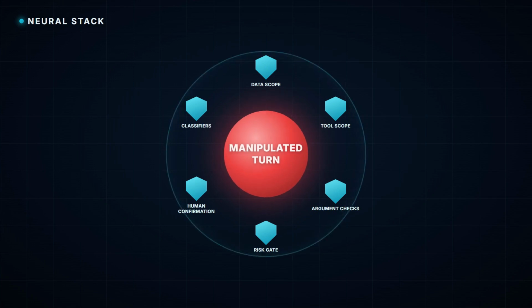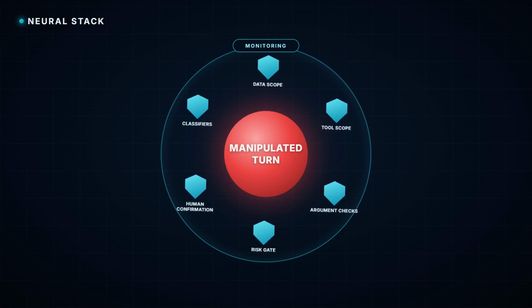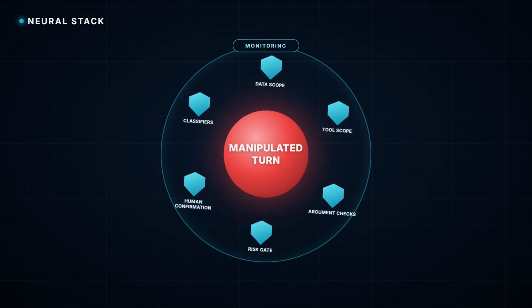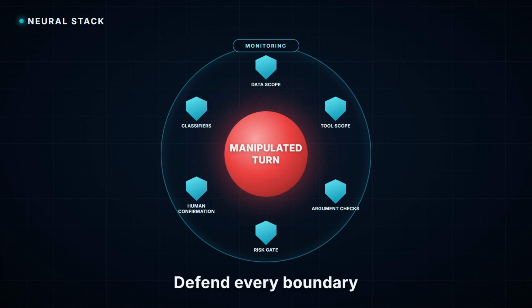They can limit the available data, restrict which tools exist, inspect proposed arguments, pause risky calls, require confirmation, or independently block suspicious inputs and outputs. One model turn can be wrong, while the surrounding system still refuses to amplify it.